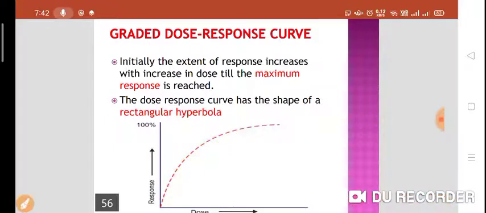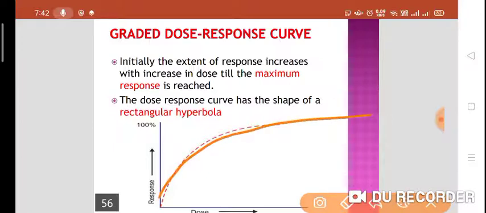Means if you increase the dose, up to a certain extent that response will be seen. But after a certain limit, that response will plateau. Response will be seen like this only. Whatever you increase the dose, the response will not increase, and that is called the ceiling effect of a dose, or we can say graded dose response curve. The dose response curve has a shape of rectangular hyperbola.